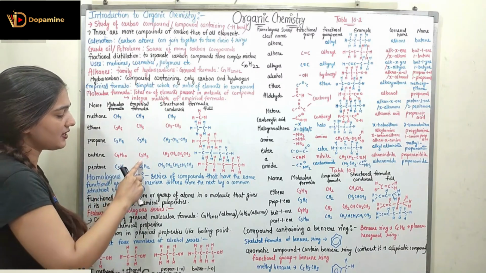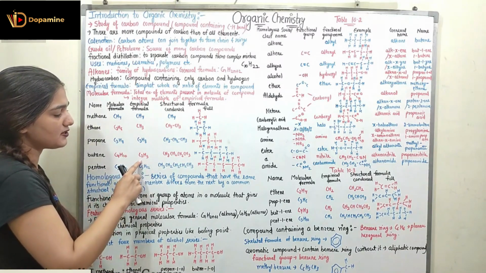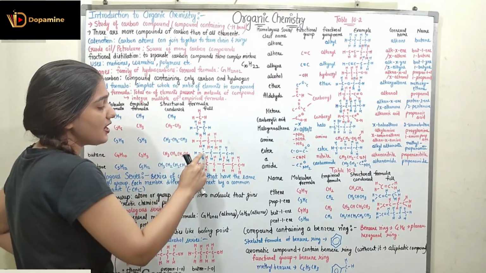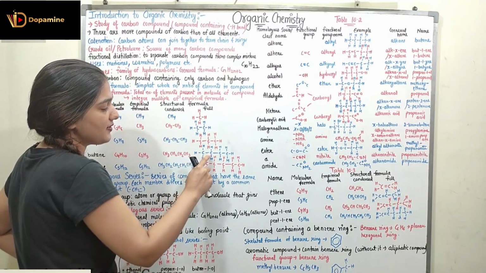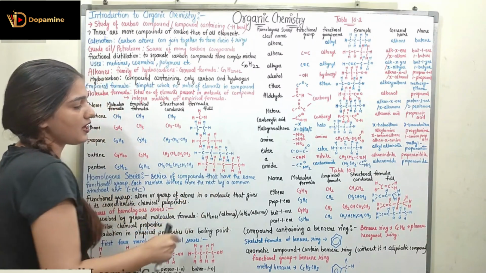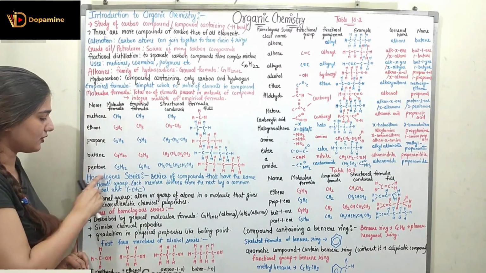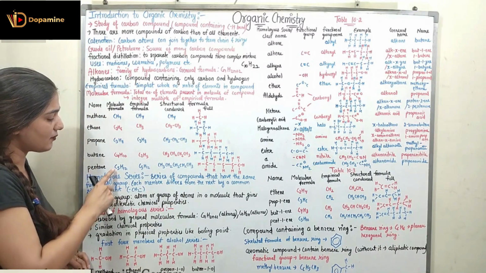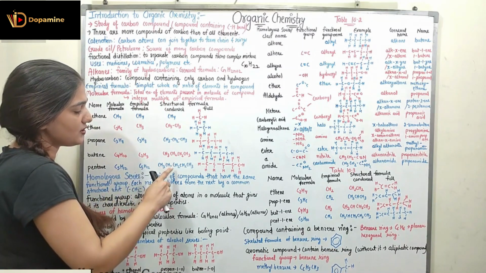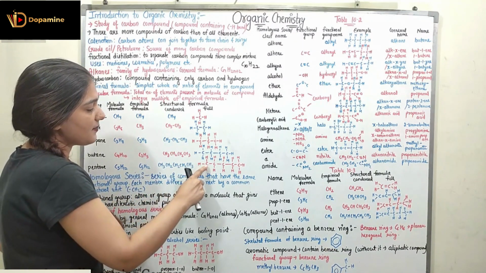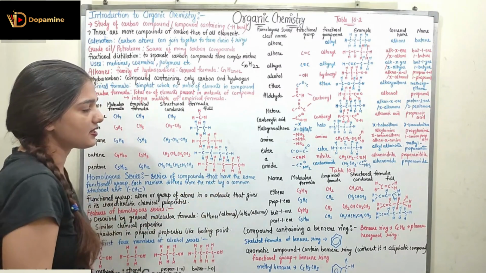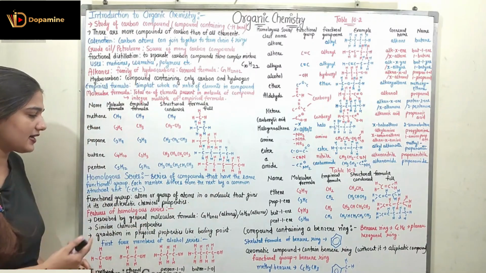Butane is C4H10. So its empirical formula would be C2H5 and the structural condensed formula is CH3, CH2, CH2, CH3. So the first carbon has 3 hydrogen atoms, the second carbon has 2 hydrogen atoms, the third carbon has 2 hydrogen atoms, and the fourth carbon has 3 hydrogen atoms connected to it. Coming to pentane, whose molecular formula is C5H12, empirical formula is C5H12, condensed formula is CH3, CH2, CH2, CH2, CH3. So the first carbon has 3 hydrogens, the second, third and fourth carbons have 2 hydrogen atoms, and the last carbon has 3 hydrogen atoms attached to it.